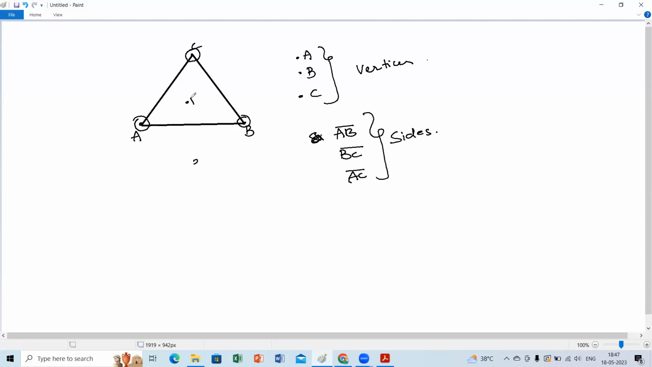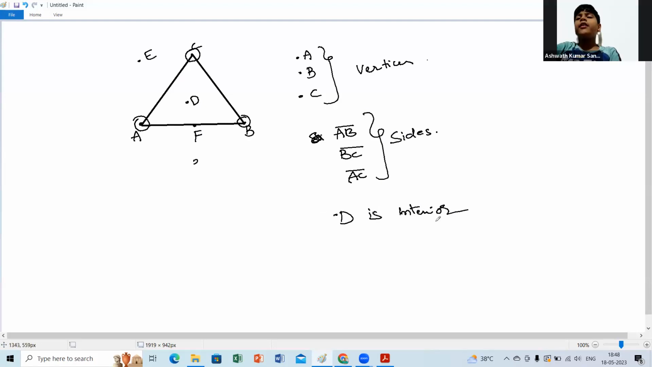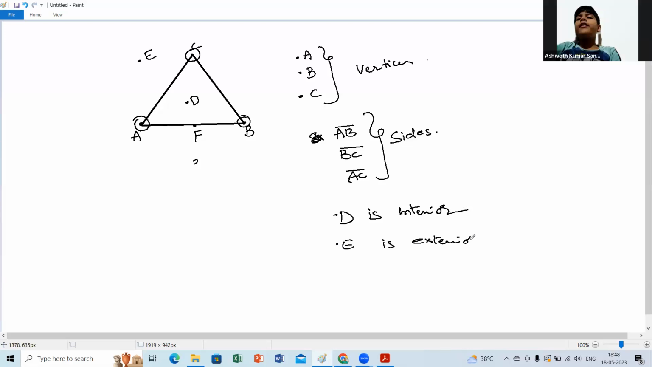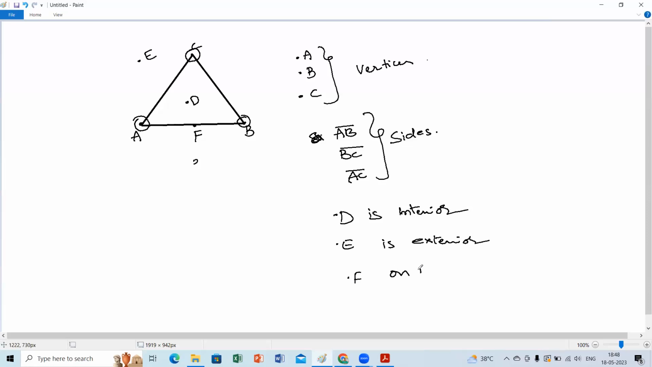Suppose I am keeping a point D here, a point E somewhere, and a point F here. Which point is interior, which is exterior, which is on the boundary? Point D is interior, very good. Point E is exterior. Point F is on the boundary. Very good.